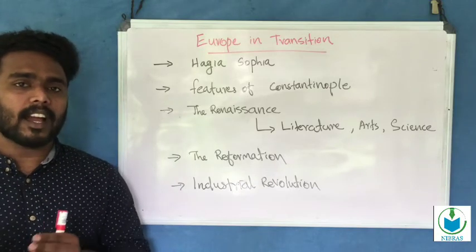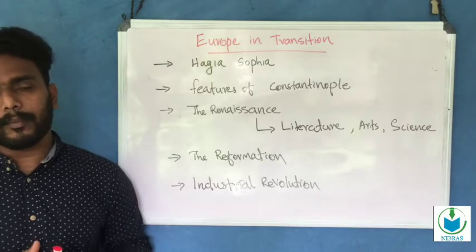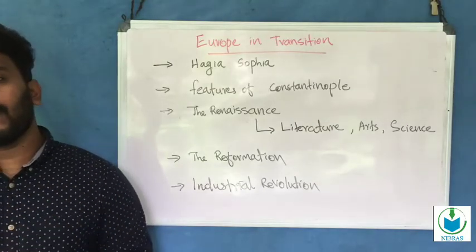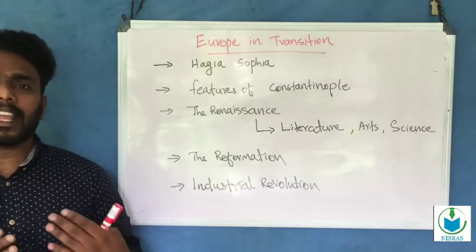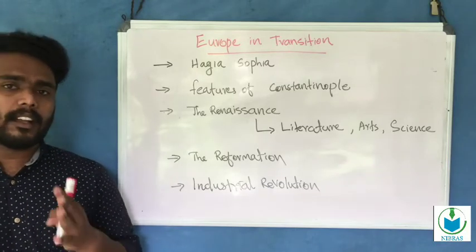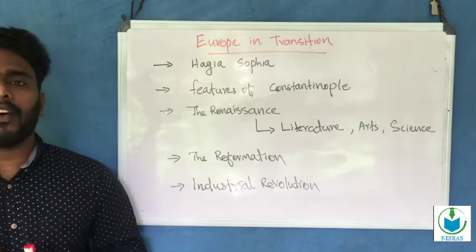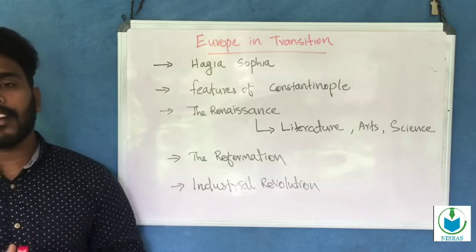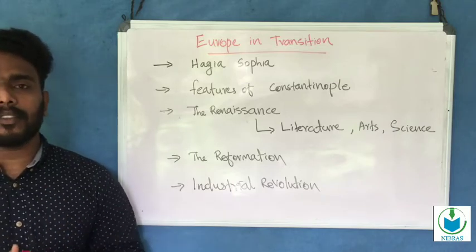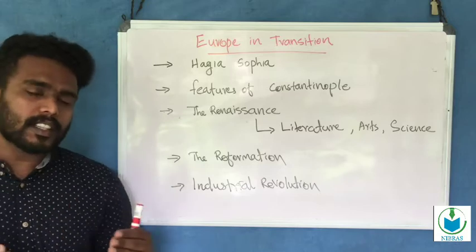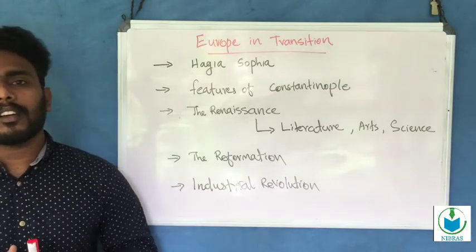The Hagia Sophia is located in Constantinople, which is present-day Istanbul, the capital city of the Eastern Roman Empire. We also discussed various features of Constantinople.